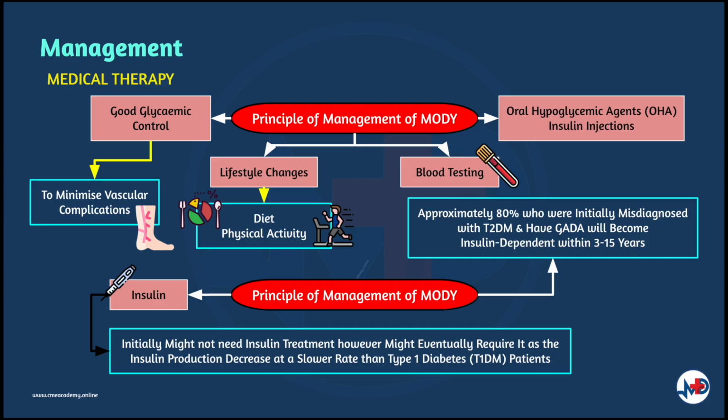Unfortunately, there are very few studies available on how to treat LADA. This may be due to the fact that it is difficult to classify and diagnose LADA, and just bear in mind that LADA patients would often not need insulin therapy immediately after being diagnosed because their own insulin production would decrease at a slower rate than type 1 DM patients, but in the long run, they will eventually require it. And it was found that approximately 80% of all LADA patients who were initially misdiagnosed with type 2 or who had GAD antibodies will become insulin dependent within 3 to 15 years.